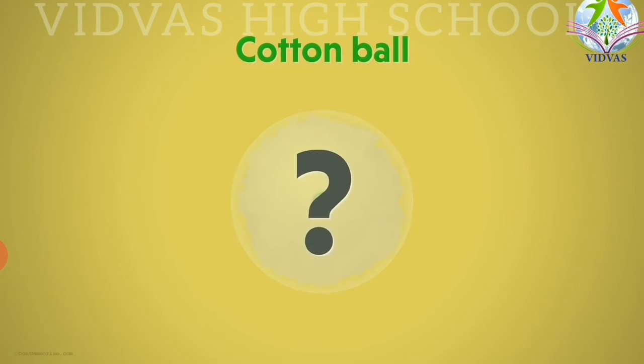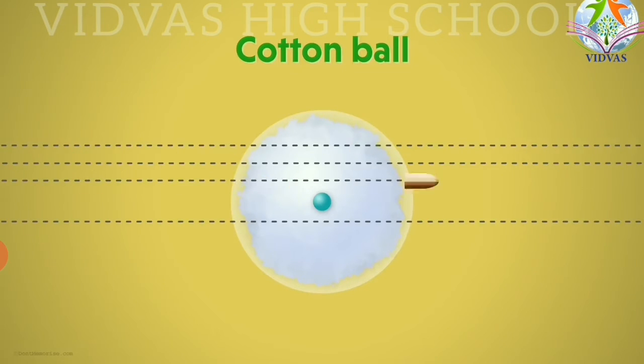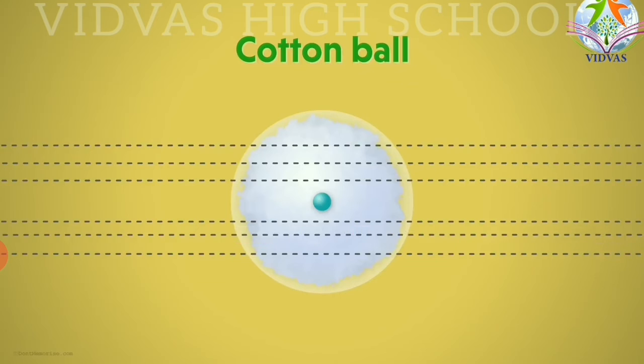So what has happened? If a bullet is passed to strike the seed inside the cotton ball, the seed is very hard, so the bullet will fall down. Is it or not? That much harder it is going to be. If you are going to pass innumerable bullets through it, what is going to happen? Whatever bullets do not strike that ball will pass straight through, so these are undeflected rays.